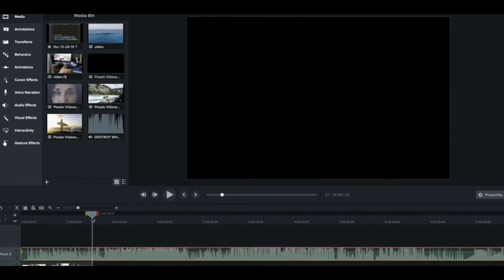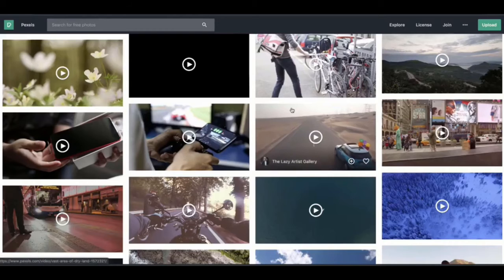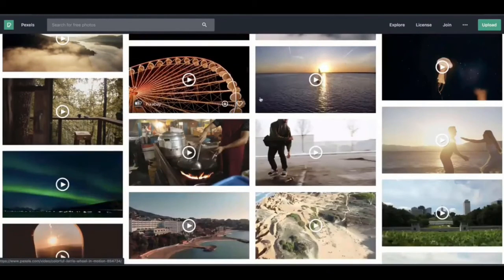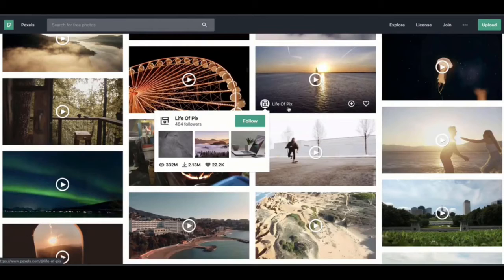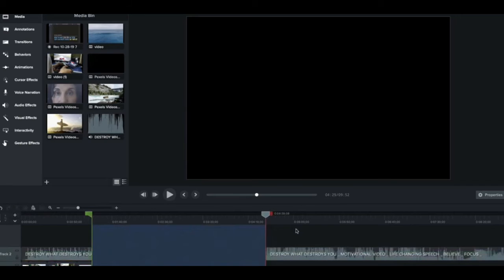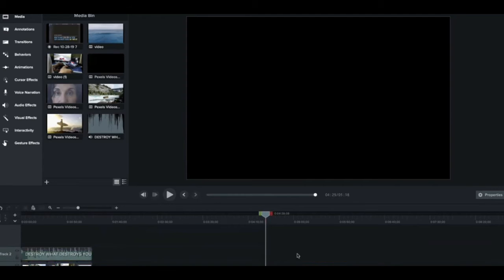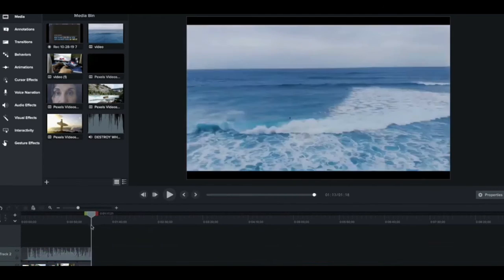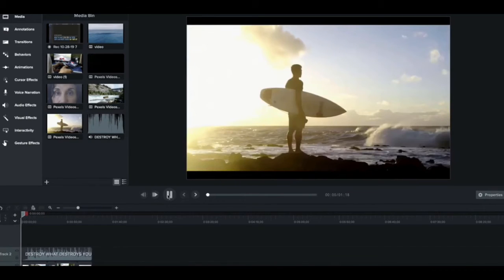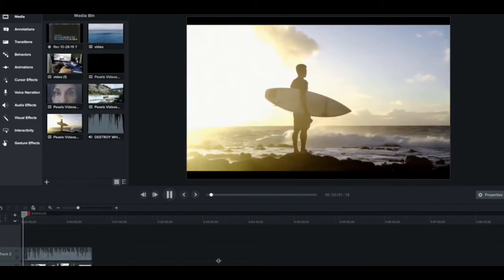So what you want to do is go and download as many videos as you can from pexels.com. After you're done with that, you want to go back and transfer all of these videos that you have downloaded to Camtasia Studio. So we have a lot of content, and we want to cut this song because it is longer than 1 minute and 20 seconds. So if we play this video, it is going to be